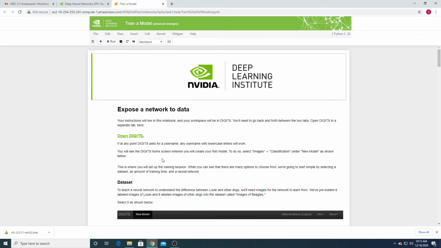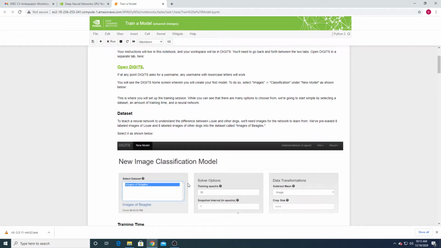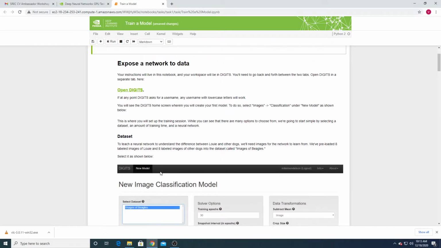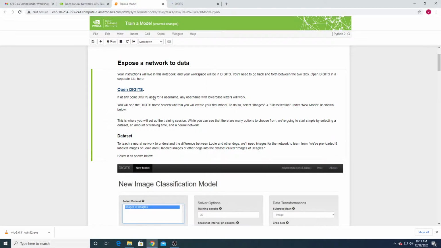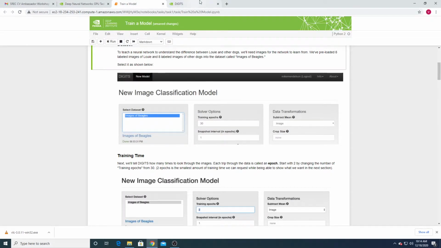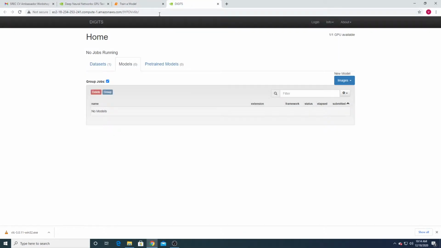On this page, you can see what to do, and everything is visible here. You have to click on Open DIGITS, so it will open DIGITS. Meanwhile, you can read this document and perform the steps in DIGITS. What they mention here, do those things in the DIGITS platform. This is like a tutorial for you, and you implement it in the DIGITS framework. Hope you understand, right?